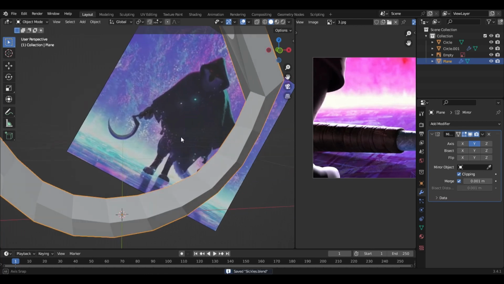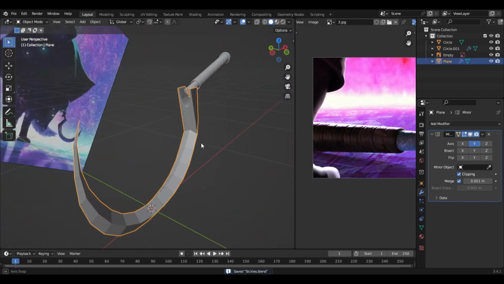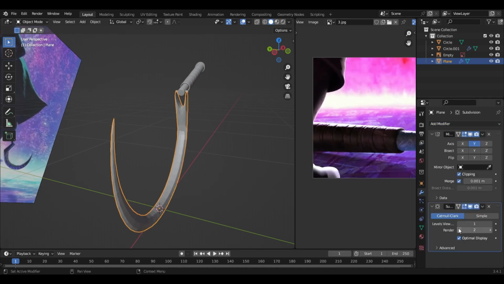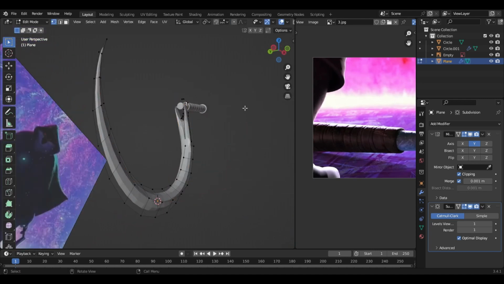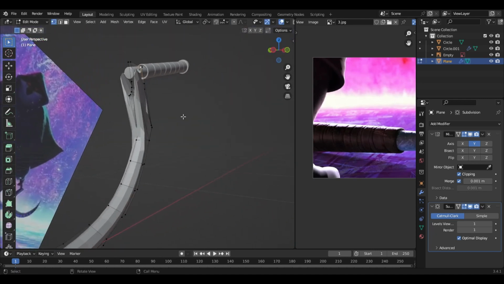And about this part, which is really important, let's add a subdivision modifier, and yeah, the level is gonna be 1. Let's fix all these ones. Okay.